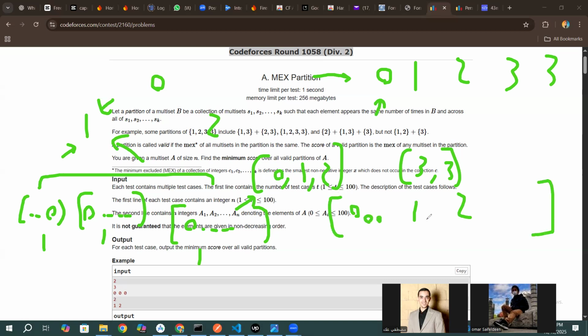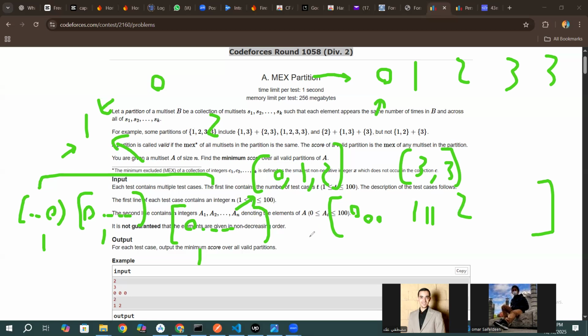Even if it has many zeros, many ones, it's just the same. So what we just learned is an observation: you don't have to partition the array. It will give the same results. Okay. So now we said it's okay to make it only one array.